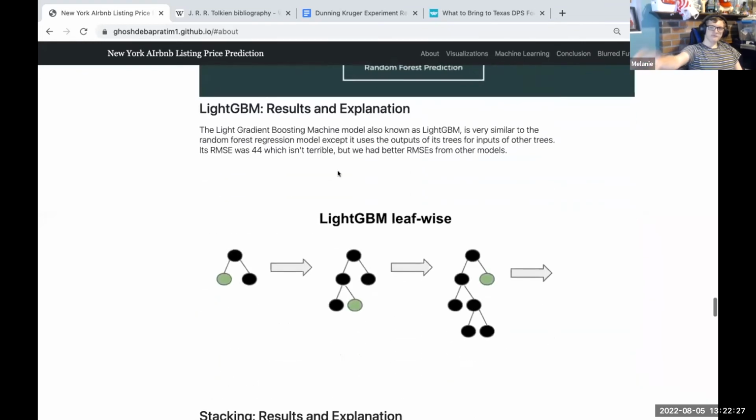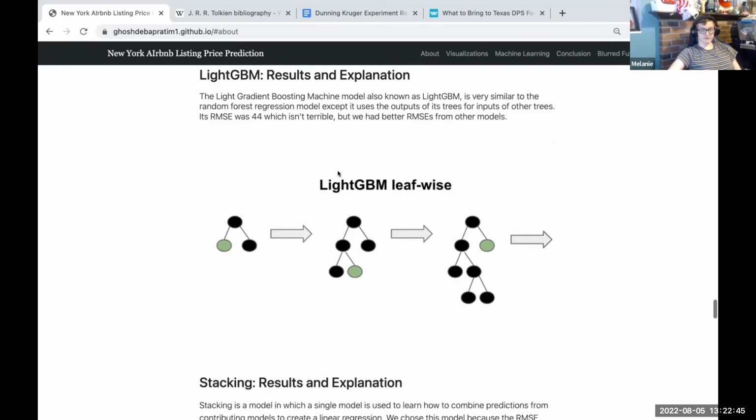The light gradient boosting machine model, also known as LightGBM, is very similar to the random forest regression model, except it uses the outputs of its trees for the inputs of other trees. Its RMSE was 44, which isn't terrible. We had better RMSEs from other models.